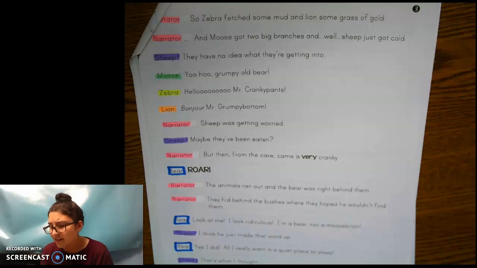Sheep: I think he just made that word up. Bear: Yes, I did. All I really want is a quiet place to sleep. Sheep: That's what I thought. Bear: You knew? Why didn't you tell your friends?